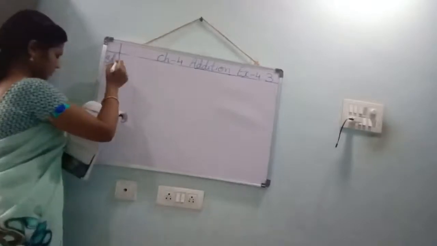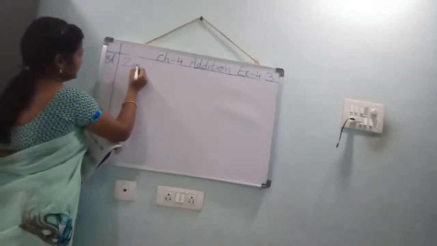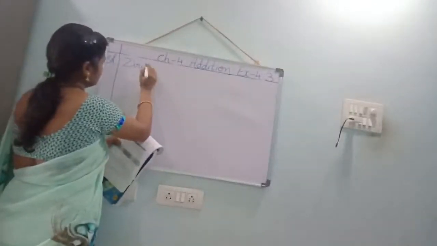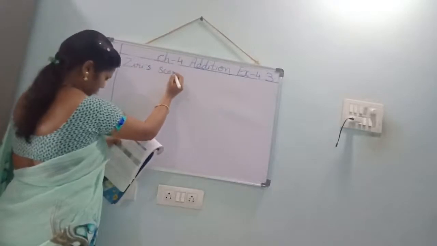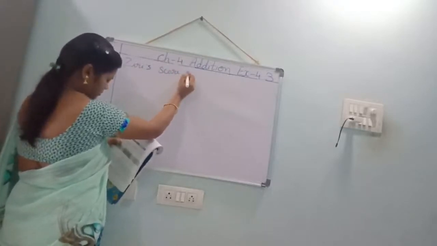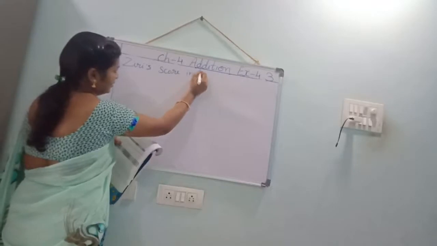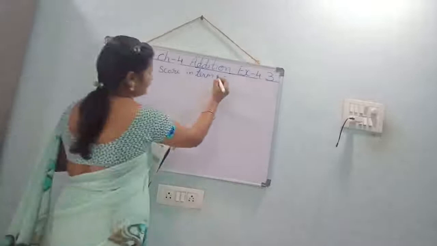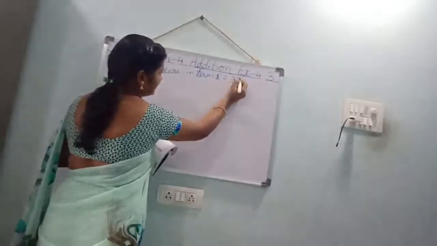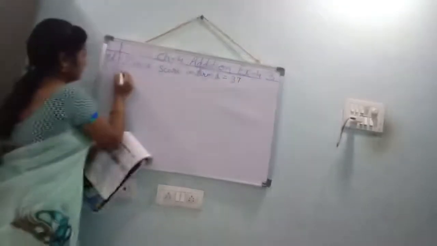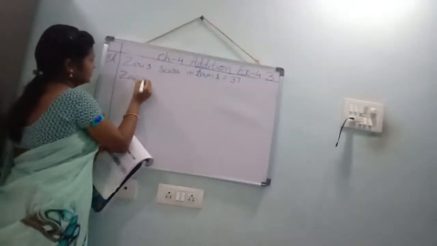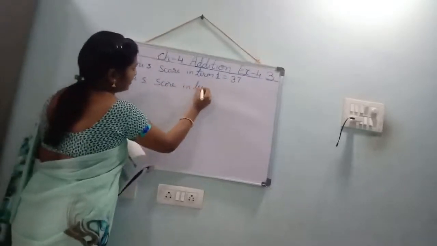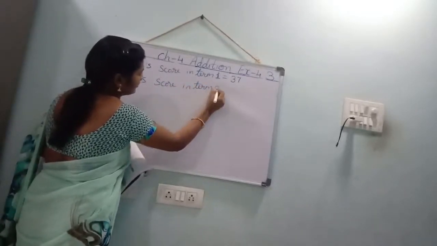Solution. What is that? Ziri's score in term 1. What is that score in term 1, children? 37. Ziri's score in term 2.